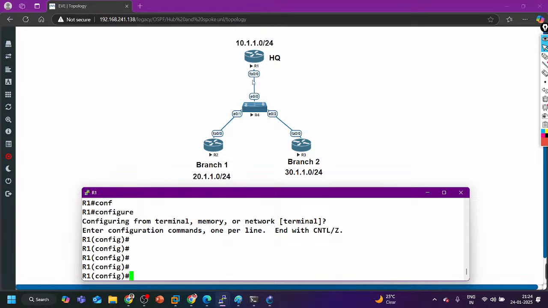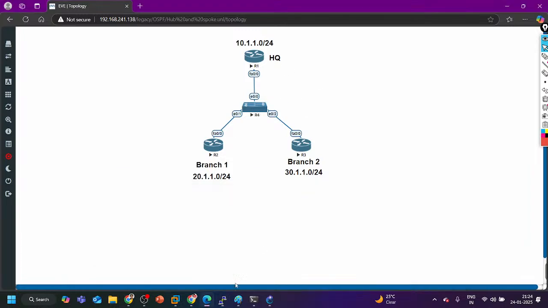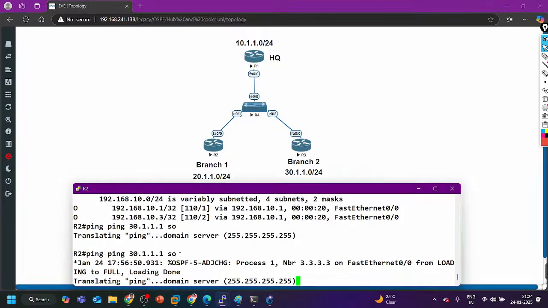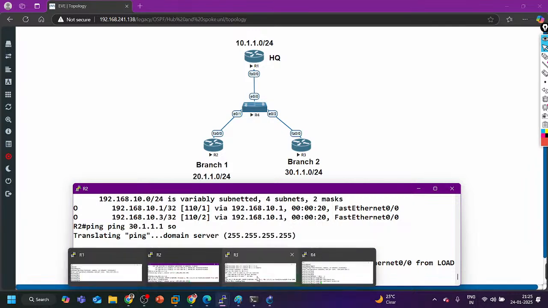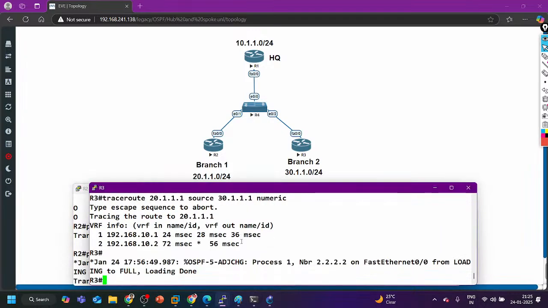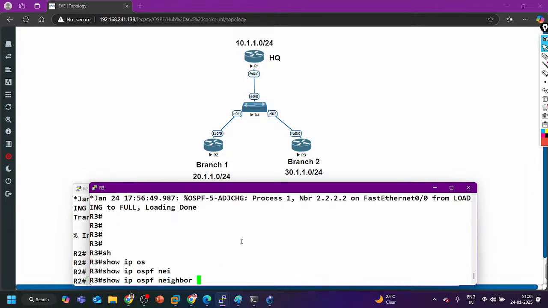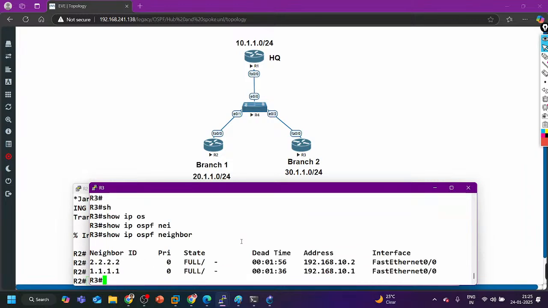See here now. This is my full mesh topology. Again I am able to ping. What is happening here? On router 4, show ip ospf neighbor. Guys, is there any DR? There is no DR, right?